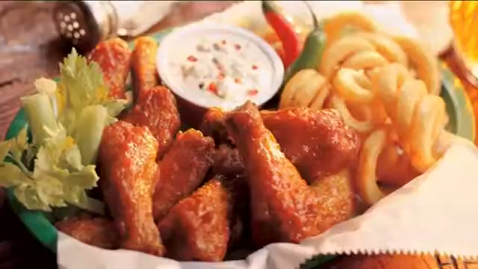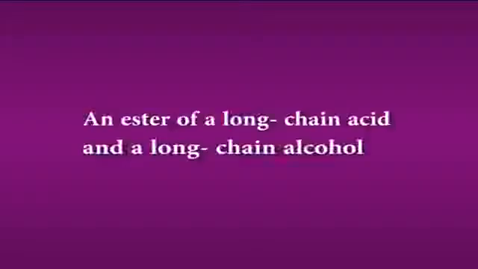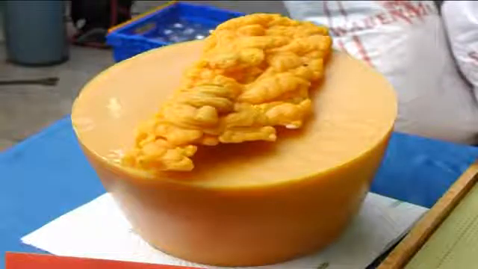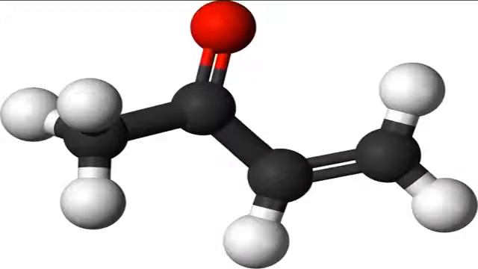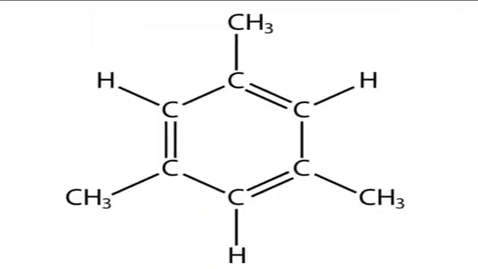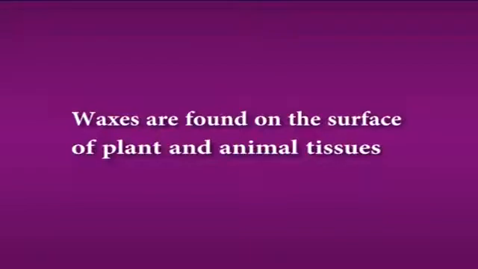Fats and oils are forms of lipids which are present in foods. They are esters of fatty acids and glycerol. At room temperature, oils are liquids and fats are solids. The next example is waxes. The chemical definition of a wax is an ester of a long chain acid and a long chain alcohol. Food waxes are a combination of chemical classes including wax esters, sterol esters, ketones, aldehydes, alcohols, hydrocarbons and sterols. Waxes can also be classified according to their origin as animal, plant and mineral. Waxes are found on the surface of plant and animal tissues.